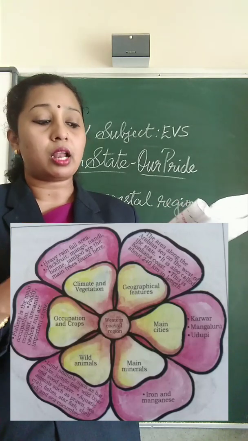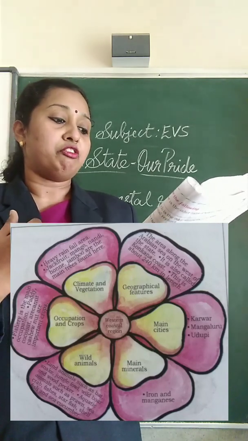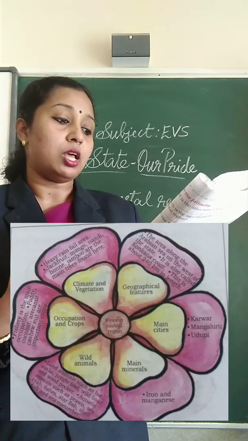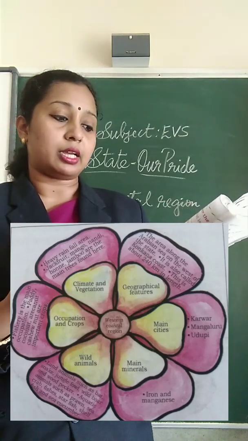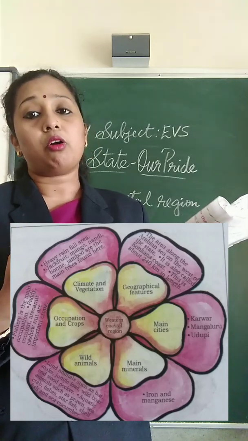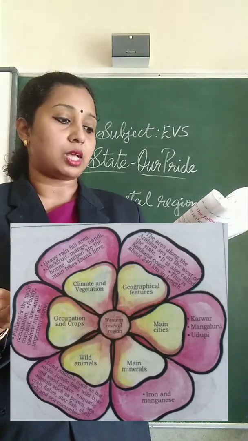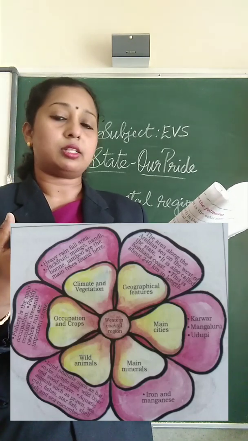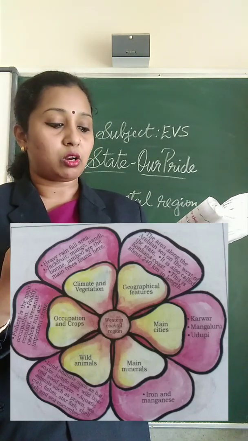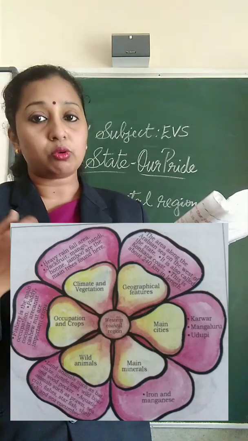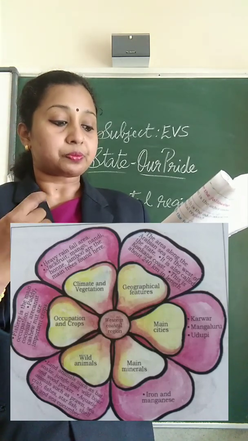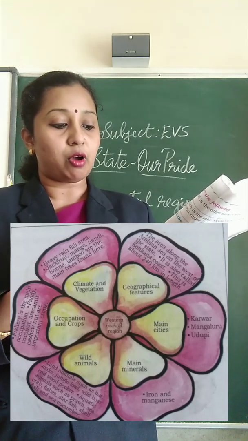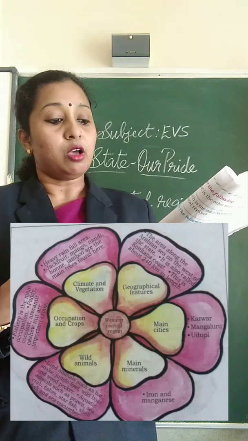As for occupation and crops, fishing is the main occupation. Paddy, coconut, arecanut, cashew nut, etc. are the important crops. And the wild animals that you can see in this area are land animals such as bat, snake, jungle fowl, wild boar and woodpecker.